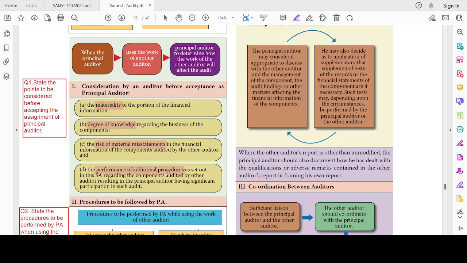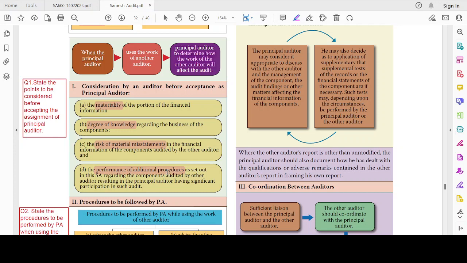Let's read it out. The materiality of the portion of the financial information, that is whether the component is material or not. Then degree of knowledge regarding the business of the components, whether I have the knowledge as to the business of the component. For example, Reliance may have Reliance Trends, Reliance Digital, some other things could be there, right? So whether I have the technical knowledge to audit that particular Reliance Digital and so on. The risk of material misstatement in the financial information of the component audited by the other auditor. What is the ROMM in that component? That has to be identified and I have to be aware of ROMM.